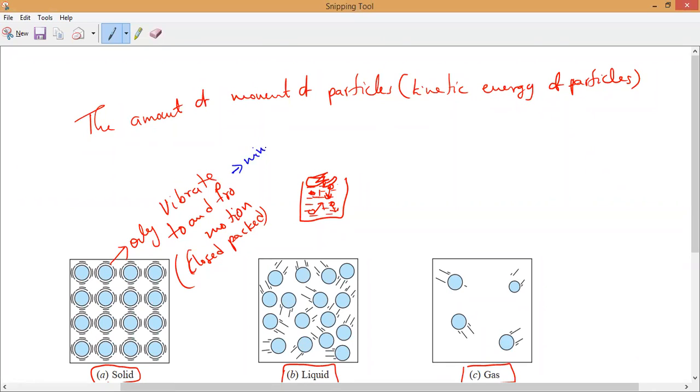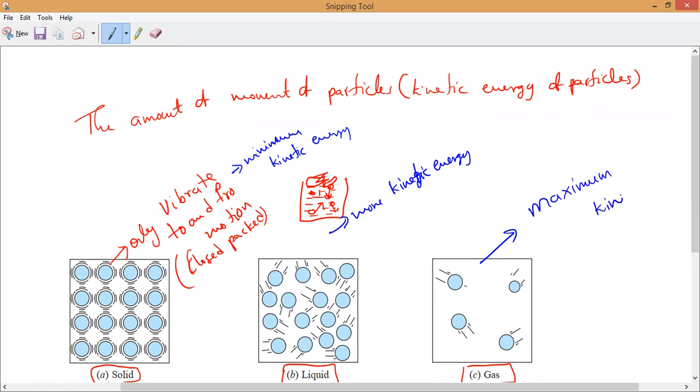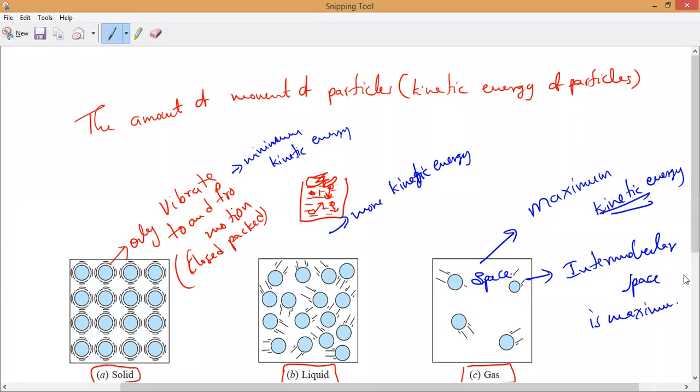Here, minimum kinetic energy. Okay, minimum kinetic energy in solids, and you can take more kinetic energy in liquids. And if you take gases last, what will happen? Gases have high kinetic energy, maximum kinetic energy. Why maximum kinetic energy? Because more free space. So intermolecular space is maximum. So what is happening, guys? Kinetic energy is also maximum. Is it okay, guys?